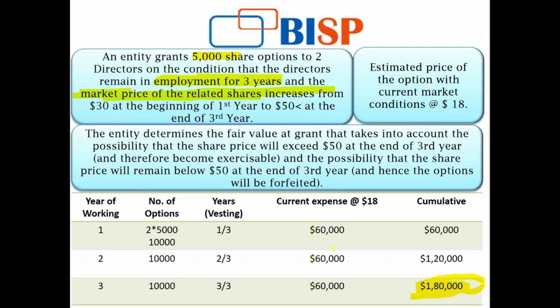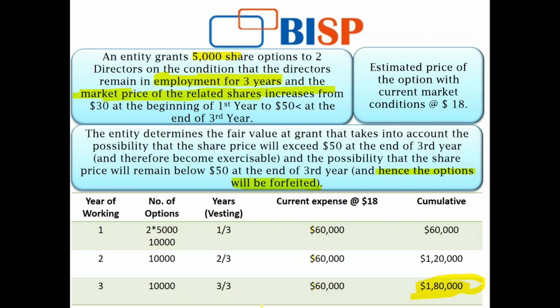This is because the service condition, in contrast to the market condition, was not taken into account when estimating the fair value of the share options at grant date. I am reversing it because I haven't taken this service condition into account. I have taken the market condition. And when I'm taking the market condition, it was already established that options shall be forfeited if the market condition isn't fulfilled.